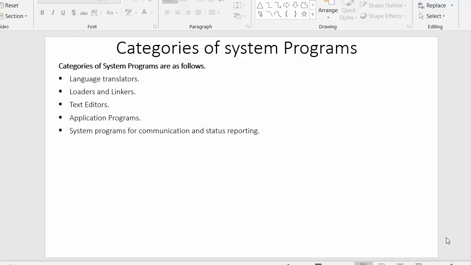In this video I will discuss various categories of system programs. Here I have listed those categories, which include language translators, loaders and linkers, text editors, application programs, and system programs for communication and status reporting. We will start our discussion with the first category, which is language translators.